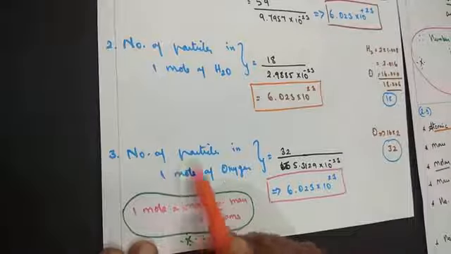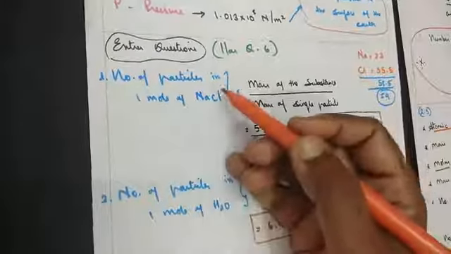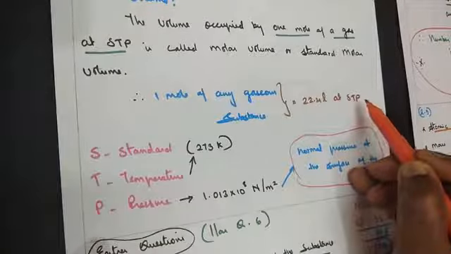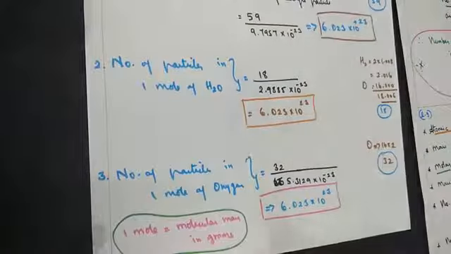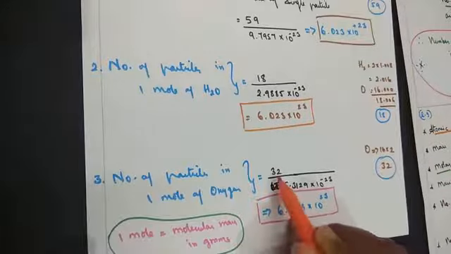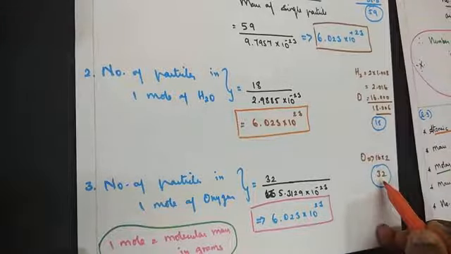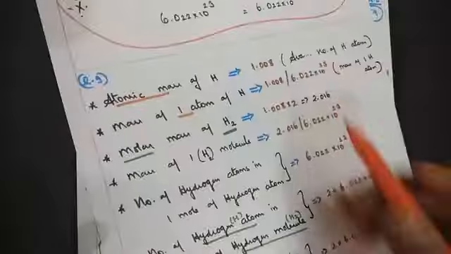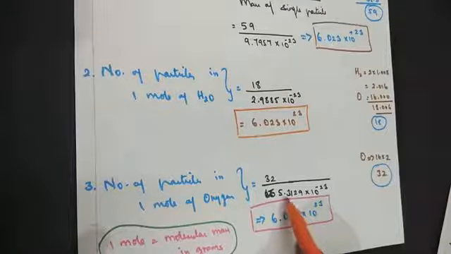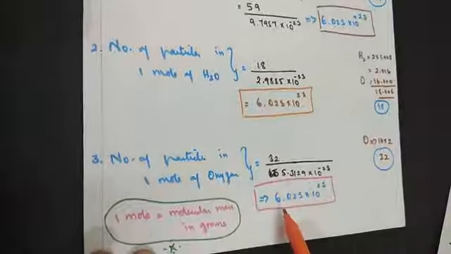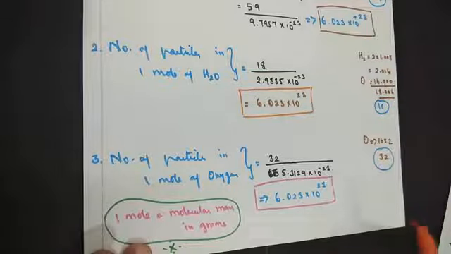The last example, the number of particles in 1 mole of oxygen. Now, sodium chloride was in terms of solid. Water is in terms of liquid, I have shown you. Now, oxygen in terms of gas, but here I am not considering standard temperature and pressure. I am just considering it to be a gas at a given condition. Now what's the mass of oxygen? Mass of one oxygen atom is 16, multiplied with 2, so 32. When you divide by the Avogadro's number, you get the answer 5.3129 into 10 to the power minus 23. Further, when you divide, you get 6.023 into 10 to the power 23.